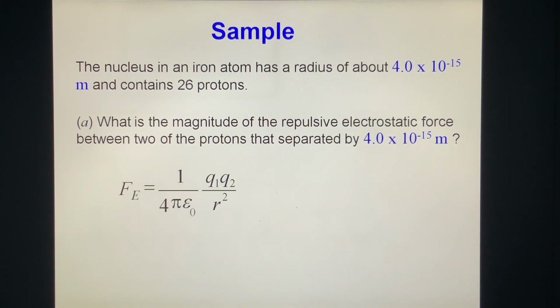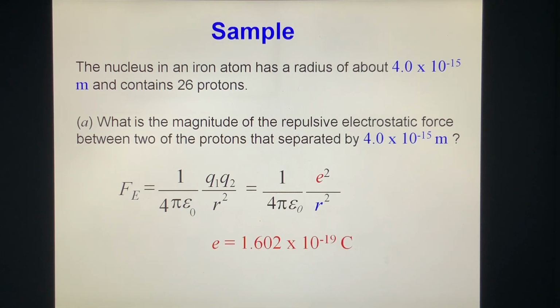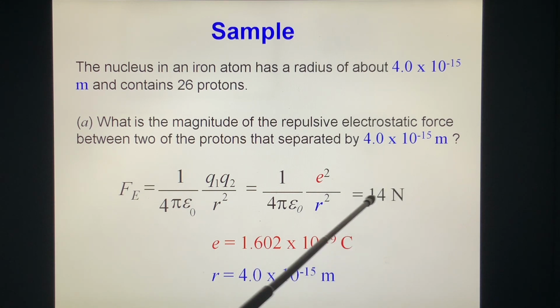That's very simple. We put the charges Q1 and Q2, each proton equal to e, 1.6 times 10 to the minus 19, and the distance is 4.0 times 10 to the minus 15. We put the numbers inside. We get a force of about 14 Newtons.